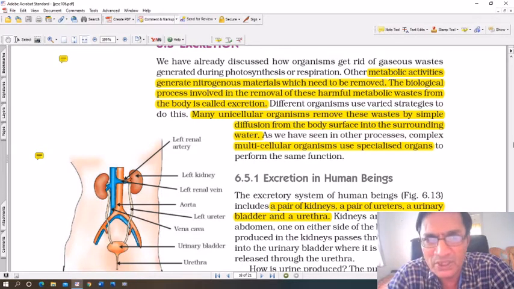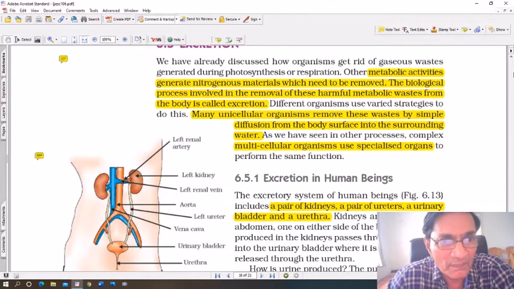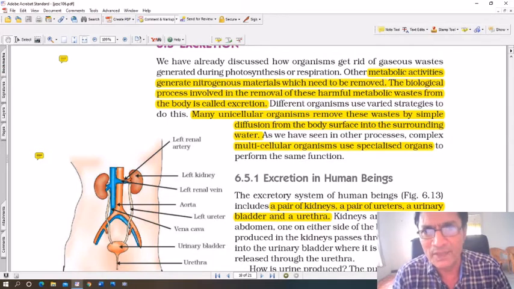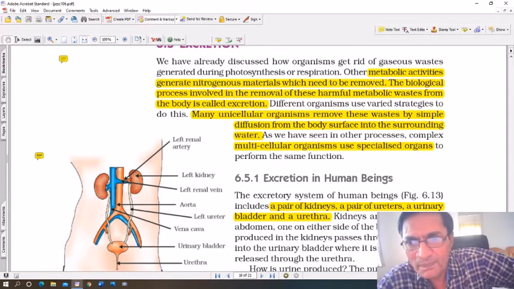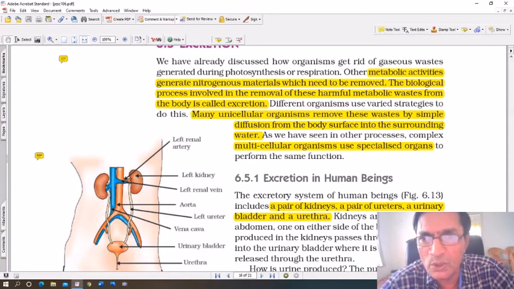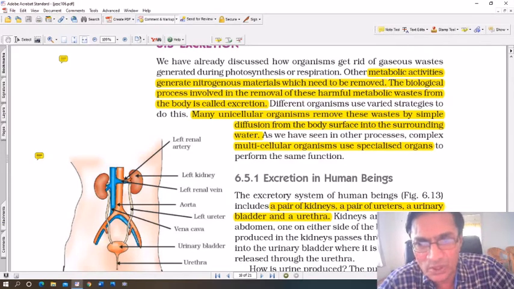Other metabolic activities generate nitrogenous materials which need to be removed. The biological process involved in the removal of this harmful metabolic waste from the body is called excretion. So the question here, define excretion, this is the answer. Different organisms use different strategies to do this. Many unicellular organisms such as amoeba and paramecium remove such waste products by simple diffusion from the body. There is only one single cell, and the diffusion process from the body surface into the surrounding water is enough. As we have seen in other processes, complex multicellular organisms use specialized organs to perform some functions.